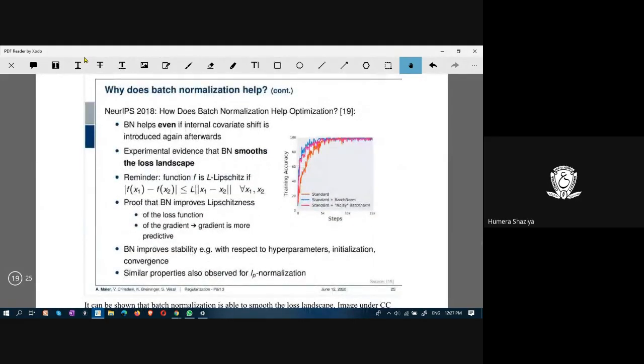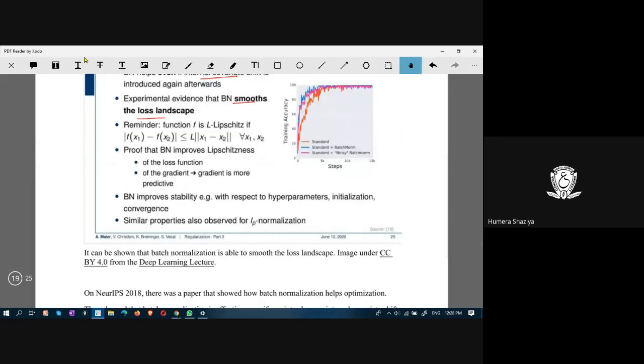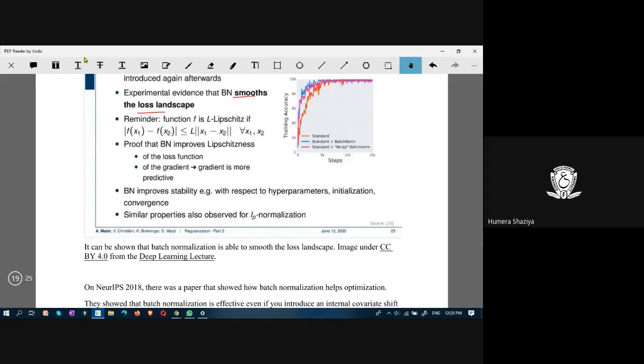This batch normalization paper was presented at NeurIPS, which is a very reputed conference. Batch normalization helps if there is an internal covariate shift, and it also smoothens the landscape.